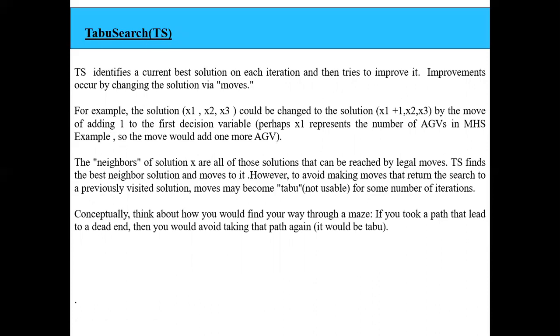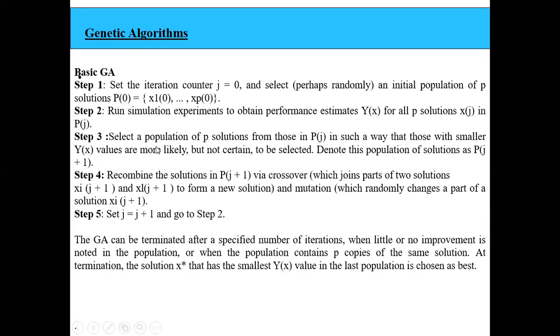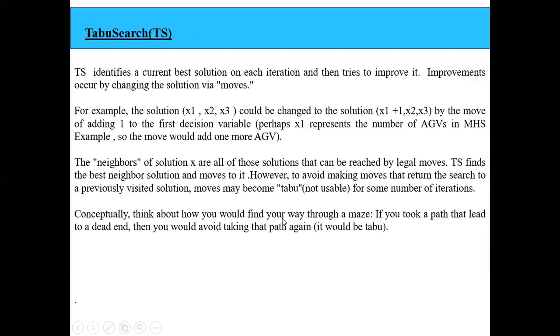The Tabu search algorithm basically identifies the current best solution on each iteration and then tries to improve it. In the genetic algorithm, we take a population of solutions, select a set of solutions in one iteration, do some crossover or mutation, and find another set of solutions, and so on. But in the Tabu search algorithm, in every iteration we take one best solution and try to improve on that particular solution.